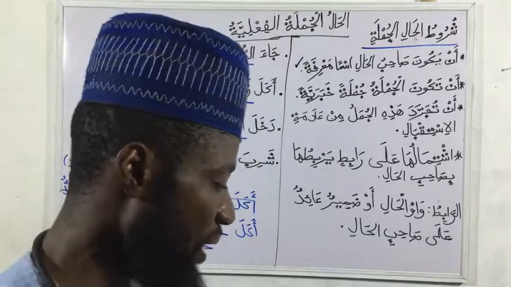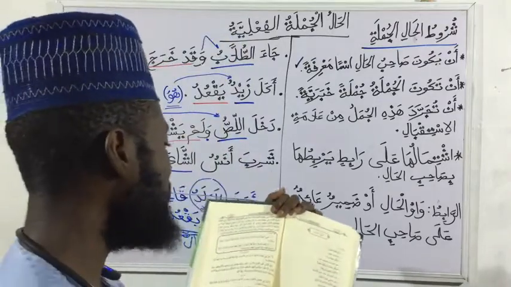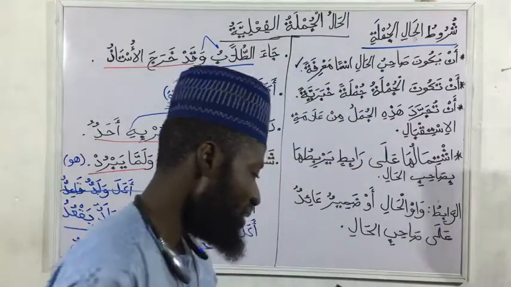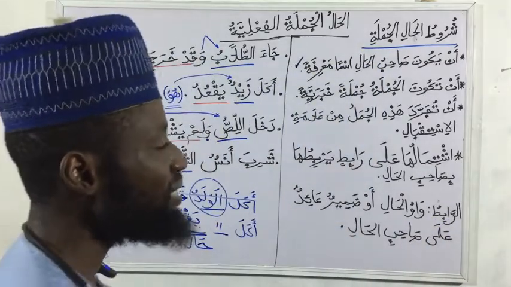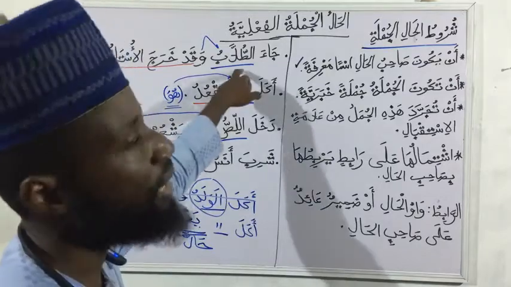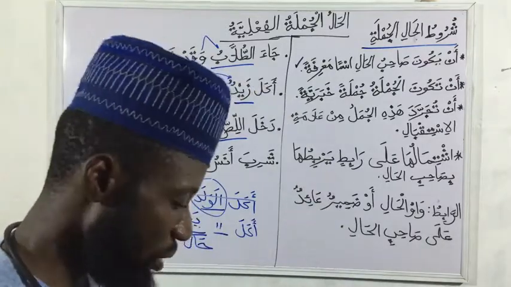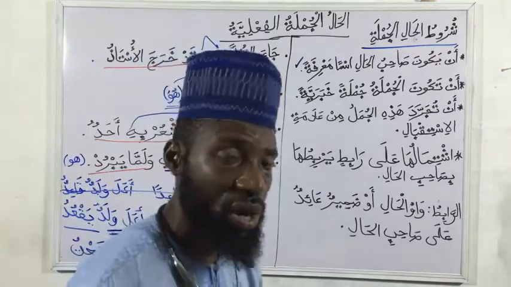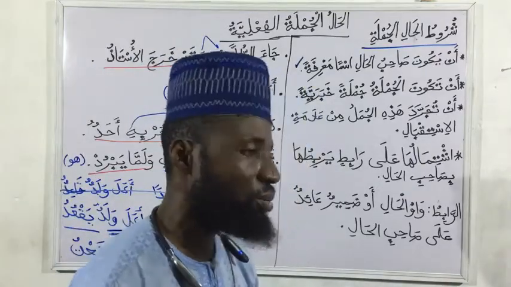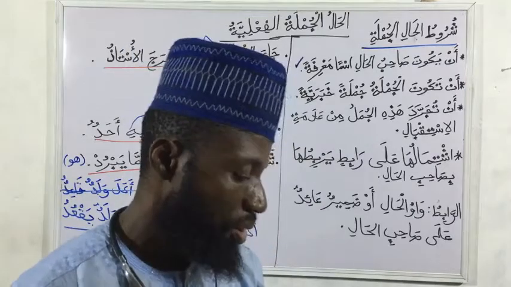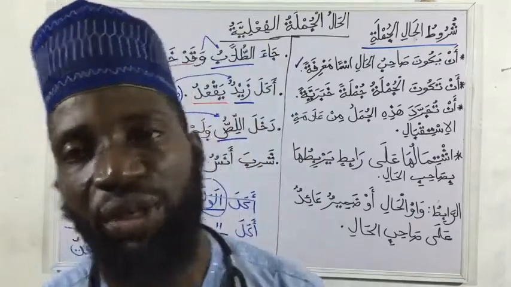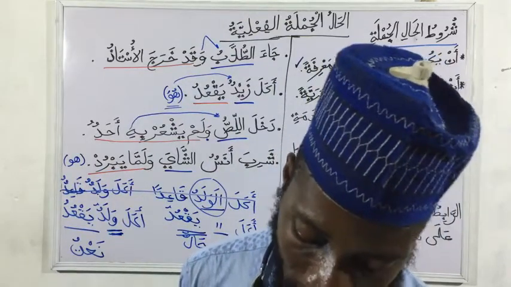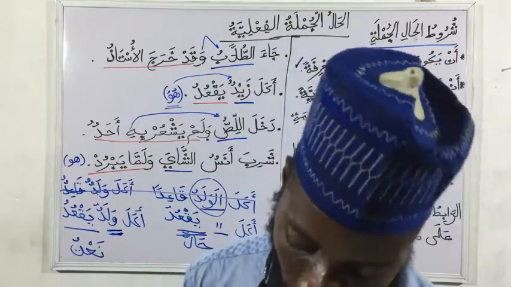So he said, when we see our hal that is jumla, فَلَا بُدَّ لَهَا مِنْ رَابِطٍ, it must have a rabit, like what we said, it must have a rabit. يَرْبِطُهَا بِصَاحِبُ الْحَالِ, that will be connecting it to the words, to the صاحب الحال, the one that owns the hal. وَهُوَ إِمَّا وَاوُ الْفَقَطِ, it can be waw alone, the waw al-hal alone. وَإِمَّا ضَمِيرُ فَقَطِ, can be ضمير alone. وَإِمَّا هُمَا مَعًا, or it can be both of them together. So that is that.